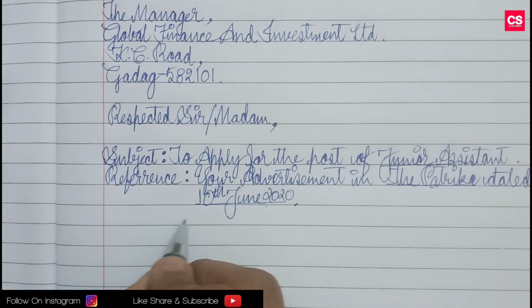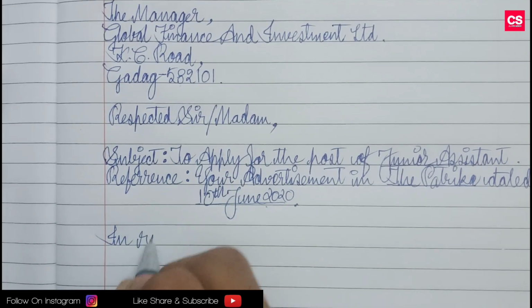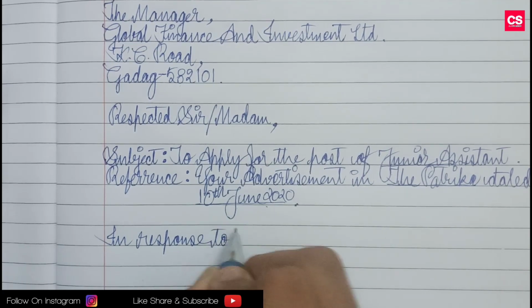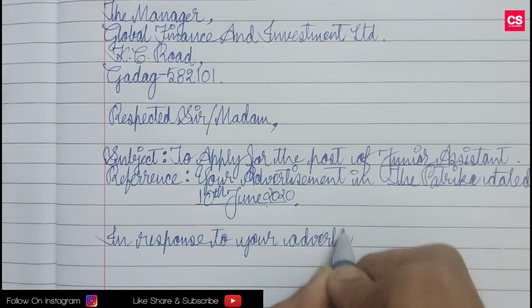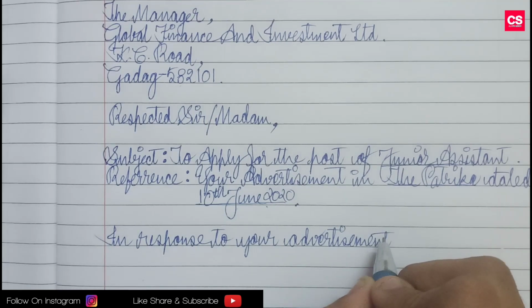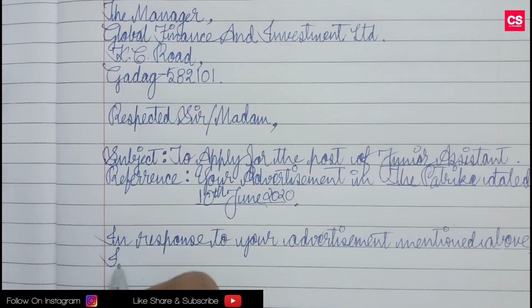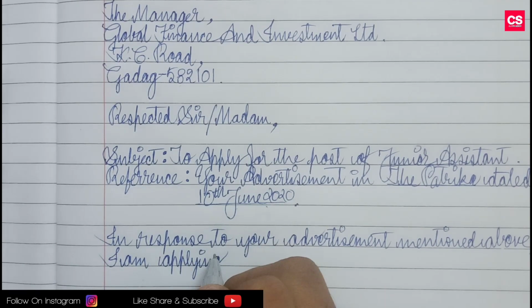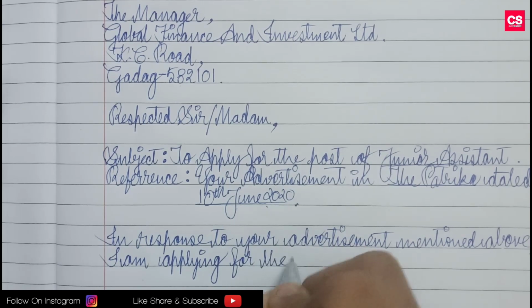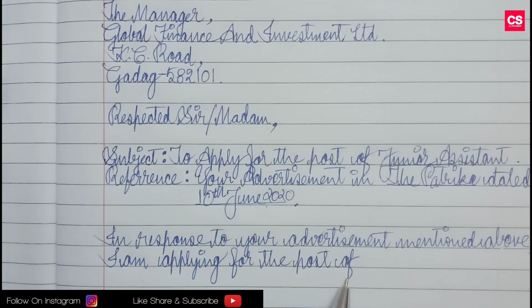Then we will start the next line as: in response to your advertisement mentioned above, I am applying for the post of. Till here you can copy this same.